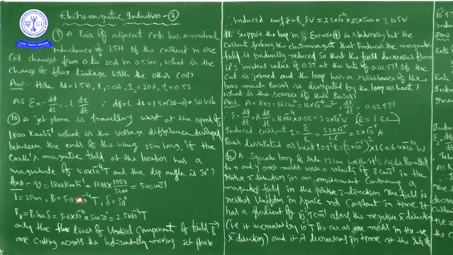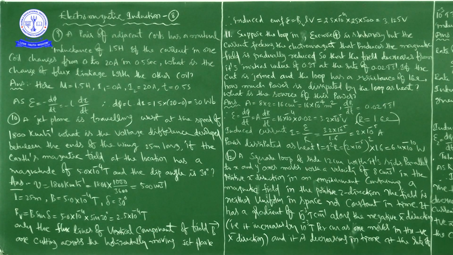BV is equal to B sine delta. So the B value is already given here, and sine 30, because delta is 30. That sine 30 is 1 by 2. So the answer will be 2.5 into 10 to the power of minus 4 Tesla. It is one of the components of Earth's magnetic field.